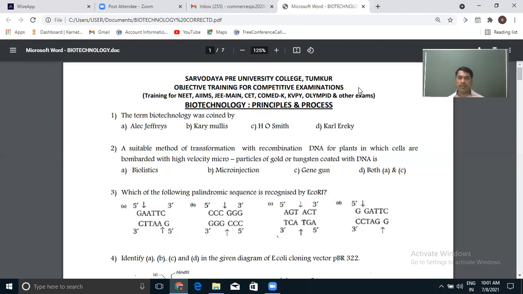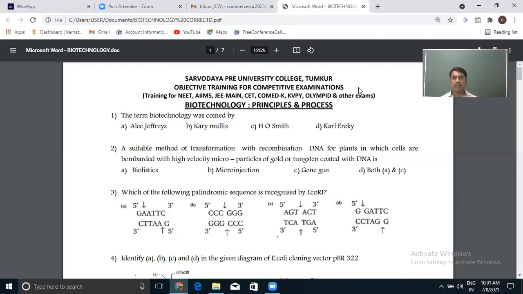Of course, the host cell is one of the tools. There are different hosts being used. Regarding that also there are a few questions. Then when that recombinant DNA is received by the host cell, that host cell is called a transformed cell, and we are going to select whether they are transformed or non-transformed with various means that we will discuss in some questions. Finally, the transformed cells are going to be cultured on a large scale so as to produce our product. So this is some briefing of the principle and process chapter.